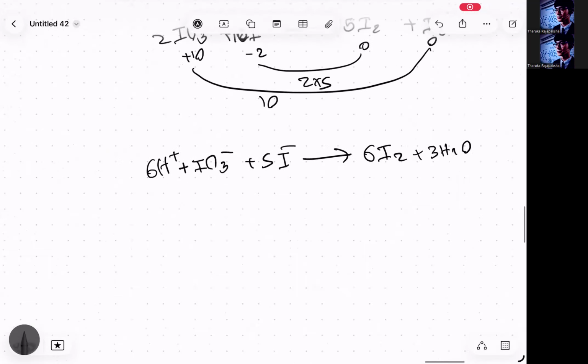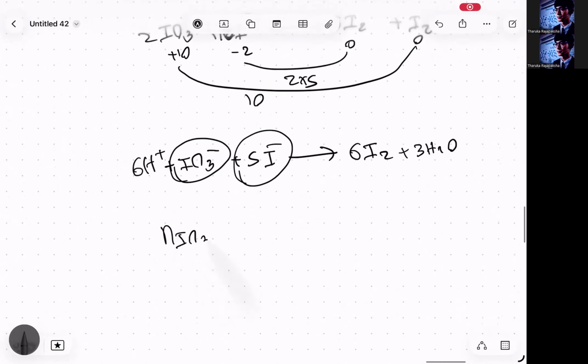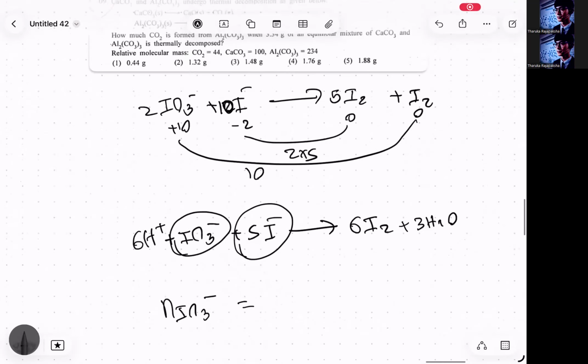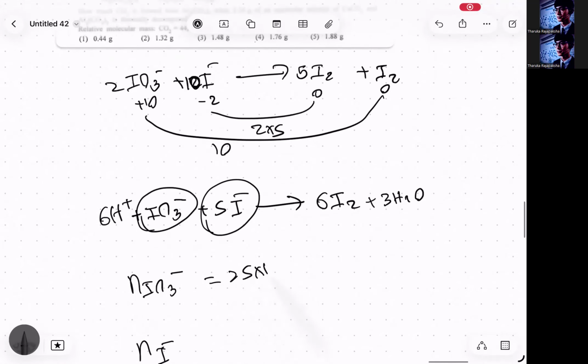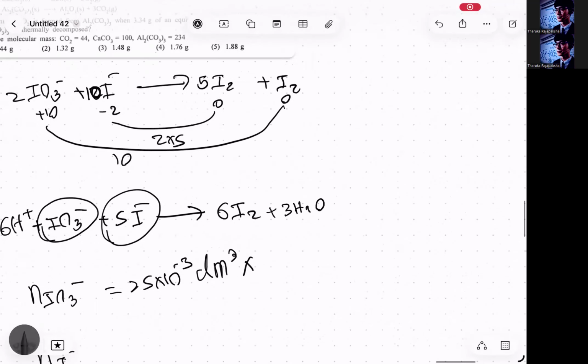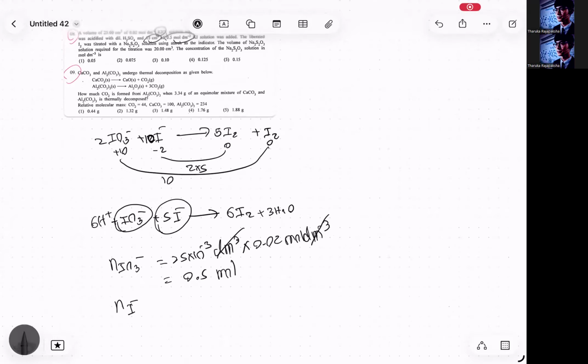So first of all, we have to calculate the moles of these both, right? Number of moles of IO3 minus, number of moles of I minus, and we have to calculate the limiting reagent. So number of moles of IO3 minus will be 25 10 to the power minus 3 cubic decimeters multiplied by 0.02 mole per cubic decimeter. So per cubic decimeter cancels off. That's 25 into 2, 50. So 0.5 moles will be the number of moles of IO3 minus.